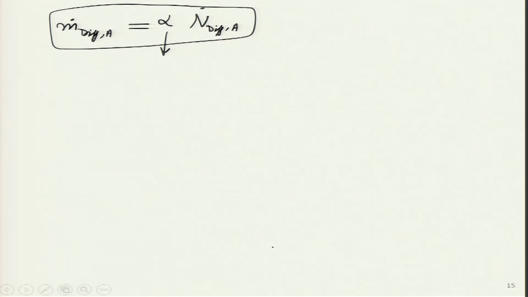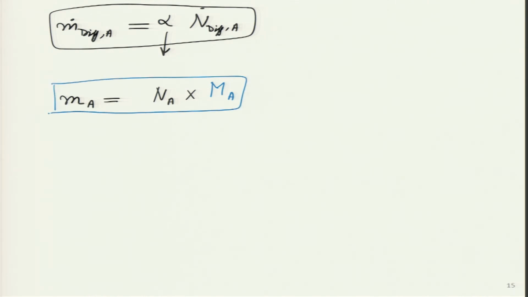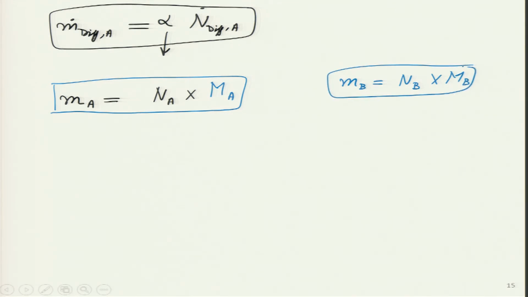So, let us do one more analysis. We can write it in this form: the total mass of species A is proportional to the total number of moles of species A simply multiplied by its molecular weight. Isn't it? And the same thing we can do over here. So, MB is simply NB into molecular weight of B. This is just the total mass, so we will put the dot later on.